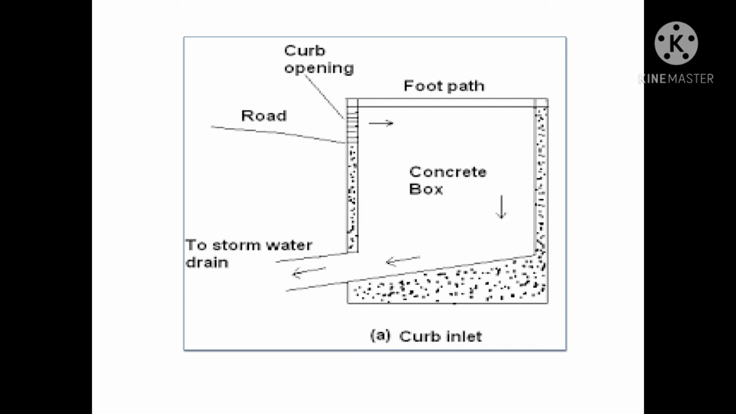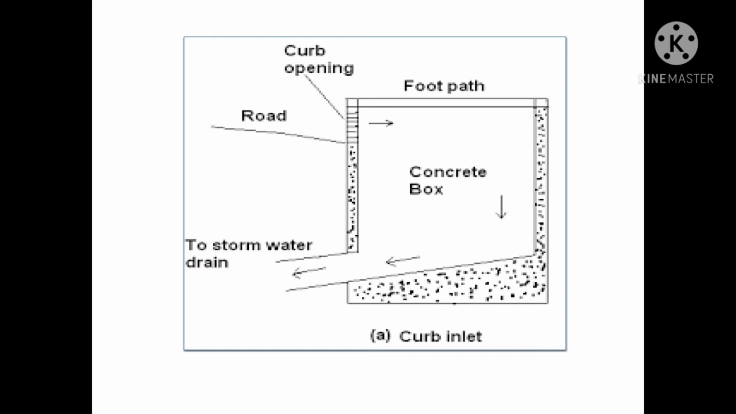A street inlet is a simple concrete box having gratings or openings in a vertical or horizontal direction. The inlet having a vertical opening is known as the vertical inlet or the curb inlet. The inlet having a horizontal opening is known as the horizontal inlet. The typical details of these types of inlets are shown in the figure.